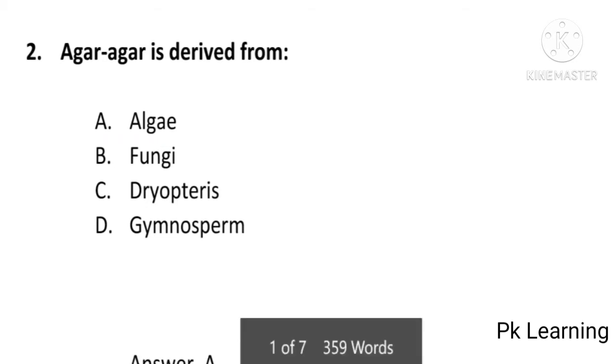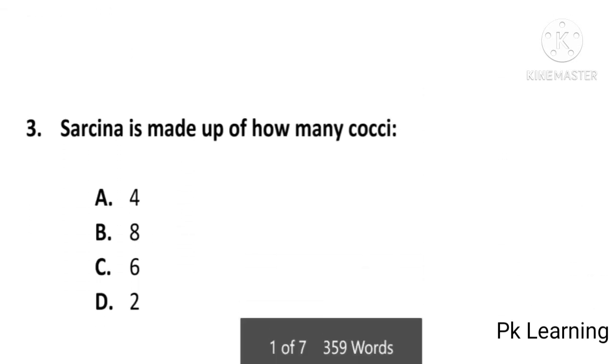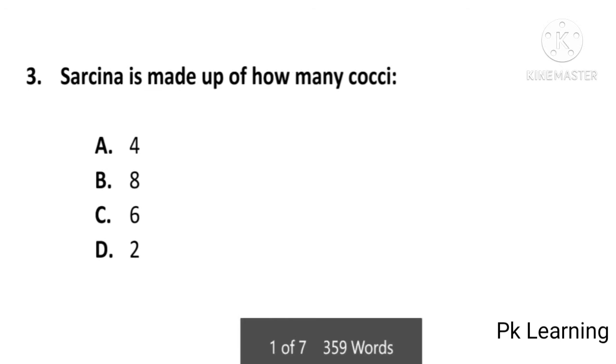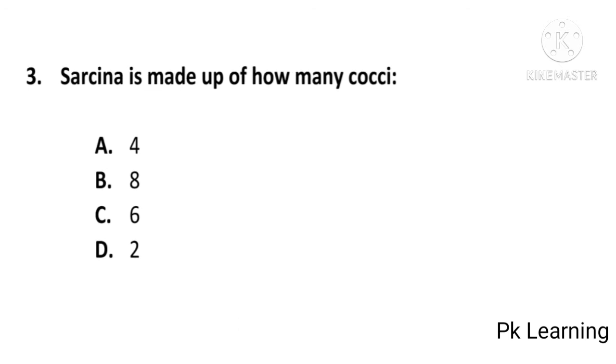And next question is, Sarcina is made up of how many cocci? 4, 8, 6 or 2, and answer is B, 8. Sarcina is made up of 8 cocci, B is correct option.